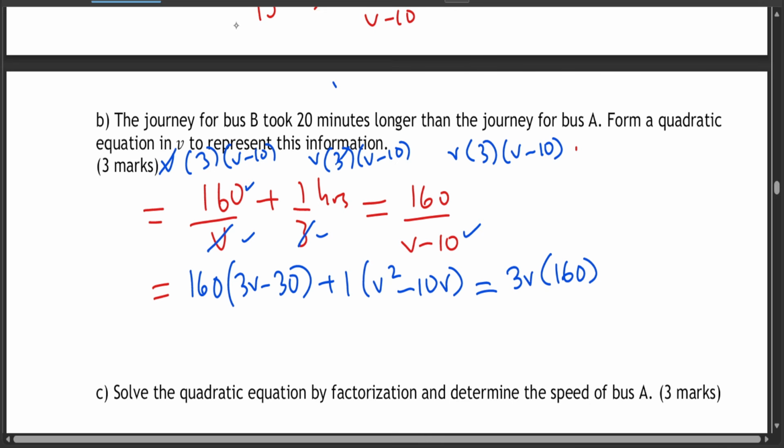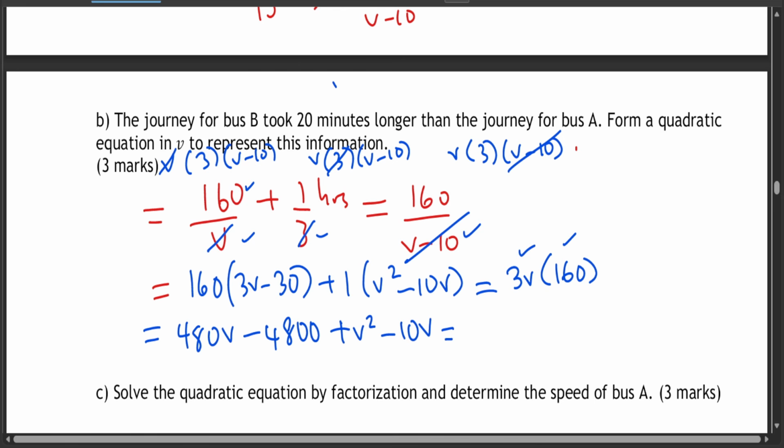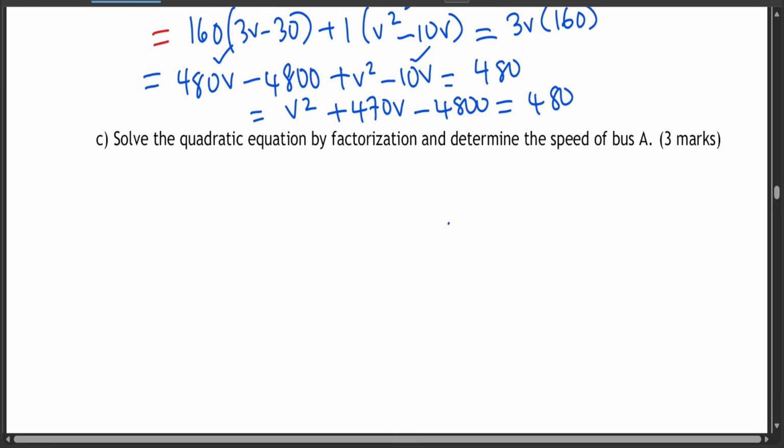And you know that this and this cancel out. That is why you take 1 times v squared minus 10v. And that is why this and this cancel out. That's how they cancel out each other. Now 160 times 3v is going to give you 480v, minus 160 times 30 it's going to give you negative 4,800. There's no v here. 1 times v squared, 1 times negative 10v is just v squared minus 10v is equal to 3v times 160, which is 480. Now collect the line. Now I think I made a mistake somewhere.